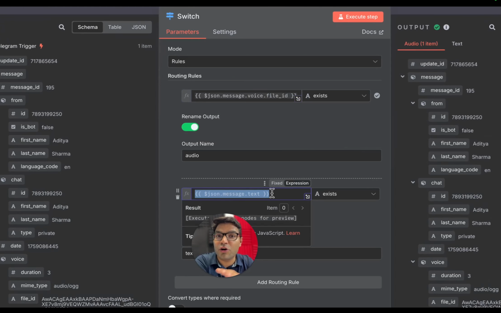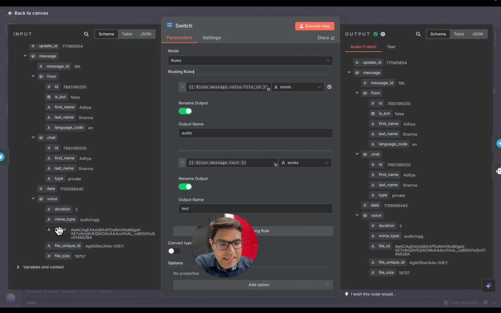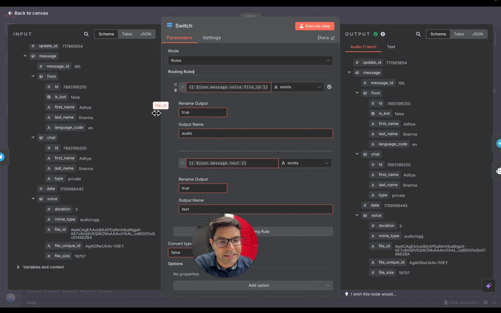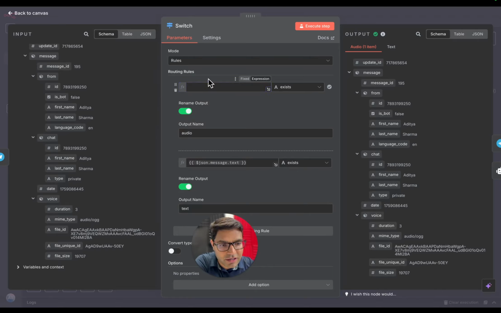But even if you come from a non-tech, non-coding, non-programming background, you don't have to worry about it, because you don't have to type this JSON code. To make this JSON code appear over here, you simply drag and drop these fields from the left hand side to the right hand side like this. For example, if I have to add this particular information like a file ID over here, simply drag and drop it over here, and the entire JSON code is there. So you would never need to write JSON code. You just need to know which field is right and which field you need to drop.